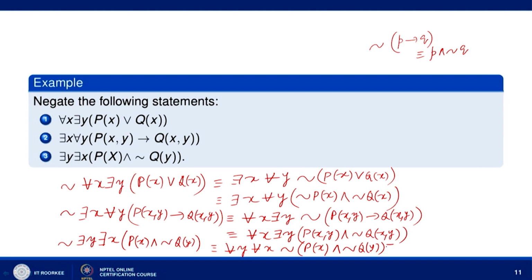Now, this is equivalent to for every y, for every x, negation of p and q. We recall that negation of p and q is equivalent to negation of p or negation of q. So, negation of p x and q y is negation of p x, and becomes or, then negation of q y.